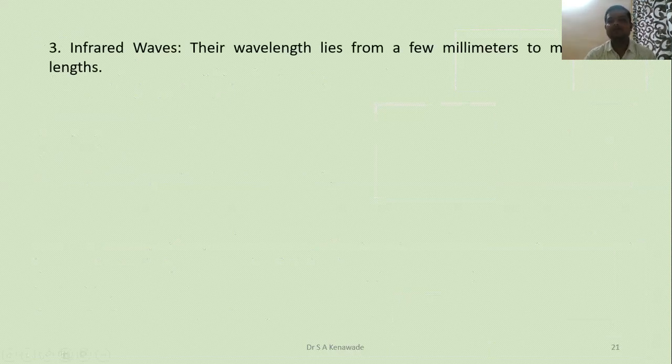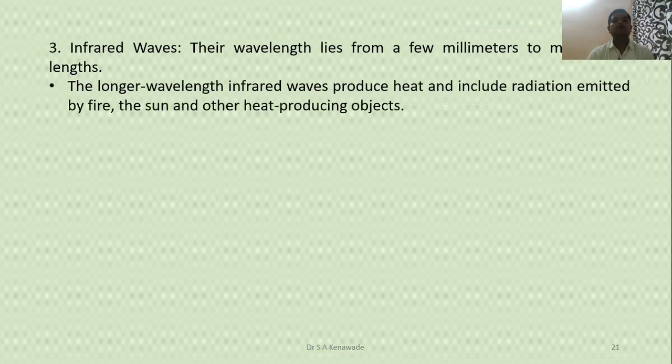Next is the infrared wave. Infrared waves lie from a few millimeters to microscopic length. Longer wavelength infrared waves produce heat, including radiation emitted by fire, the sun, and other heat producing objects.